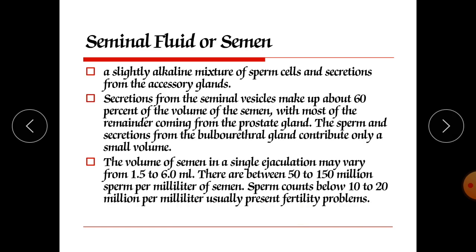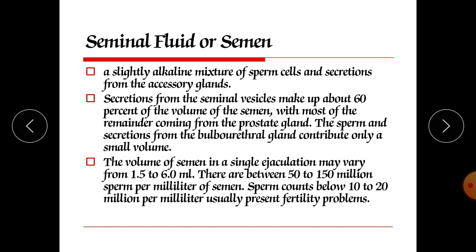Now, seminal fluid, or semen: a slightly alkaline mixture of sperm cells and secretions from the accessory glands. Secretions from the seminal vesicle make up about 60% of the volume of semen, with most of the remainder coming from the prostate gland. The sperm and the secretions from the bulbourethral gland contribute only a small volume.